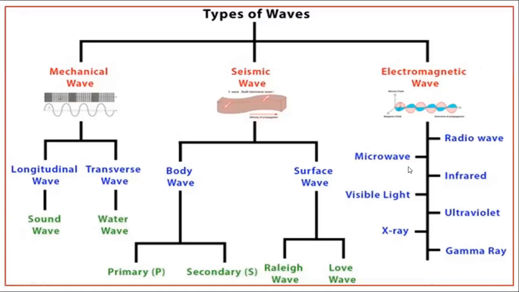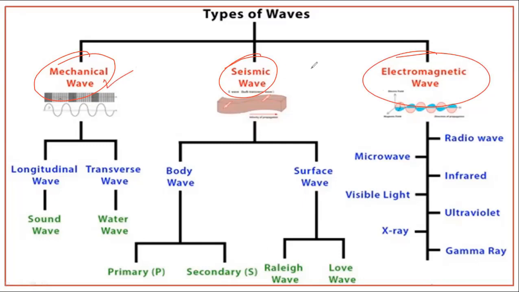Now let's understand about the waves. So over here we are going to discuss the types of waves. When we define the waves, we can see that there are three different kinds of waves. The first one is the mechanical wave, the second one is the seismic wave, and the third one is the electromagnetic wave.